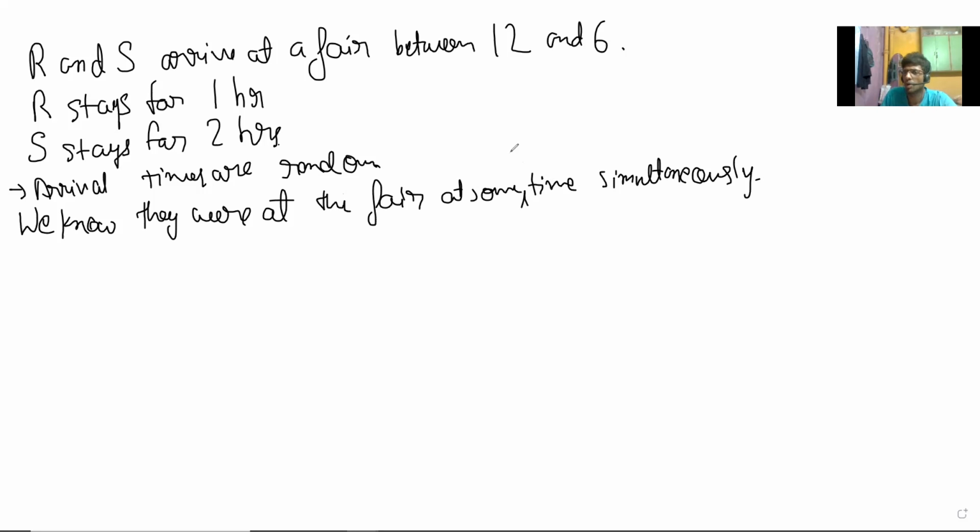Let me not say some point of time, let me just say some interval of time simultaneously. We know this, okay? Then find the probability, or let me just write it in words.